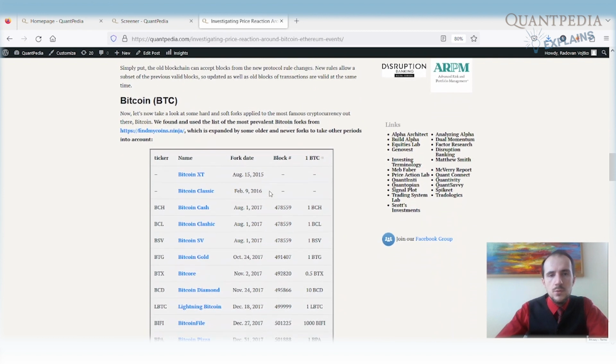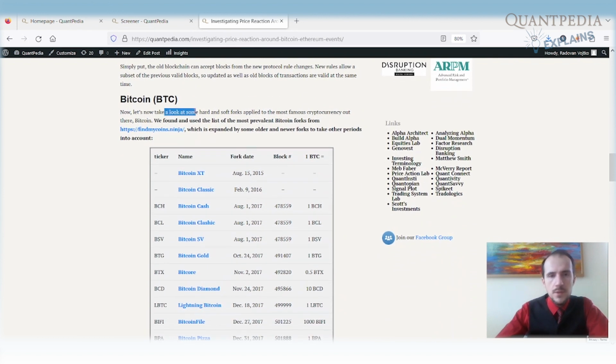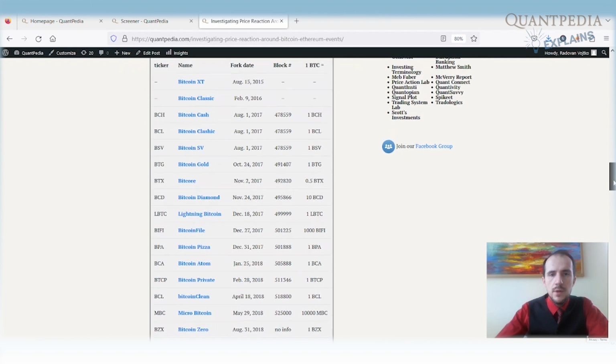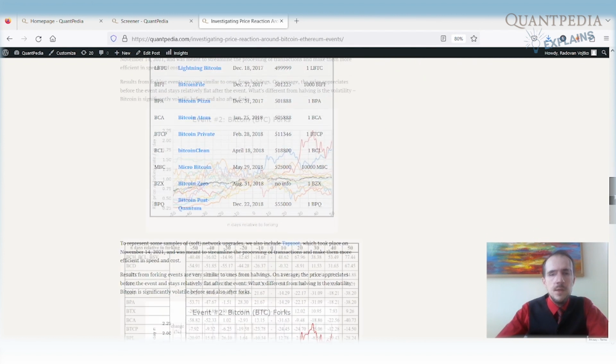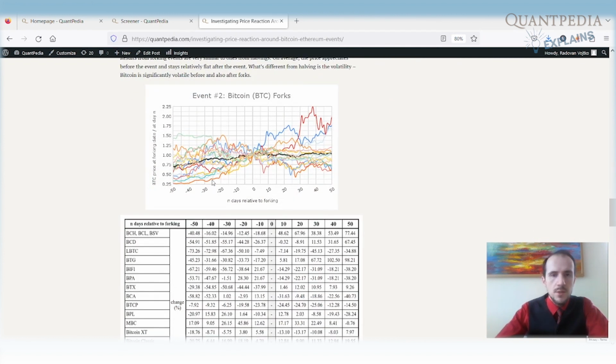So what we tried to do is create a list of all Bitcoin and Ethereum forks, hard and soft forks, and we created a table and checked what the price action is around these hard and soft forks. Here is a table plus a chart with the price action around the Bitcoin forks. What we can see is, again, significant price action. There is a significant price appreciation on average before the fork. There is not a very significant price action after the fork. Once again, the volatility before and after the event is significant.